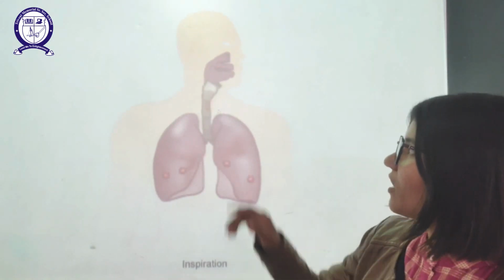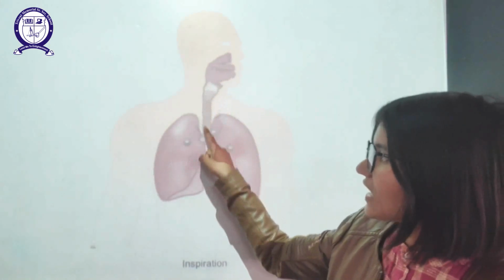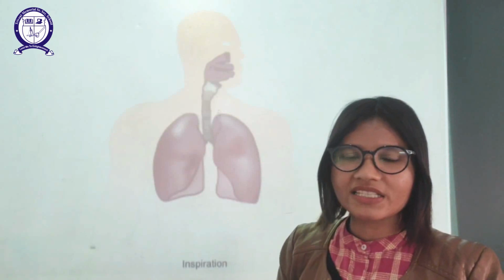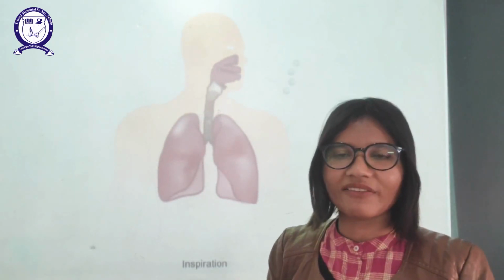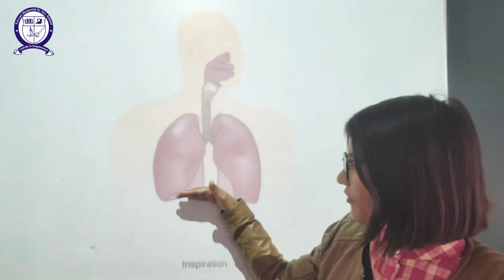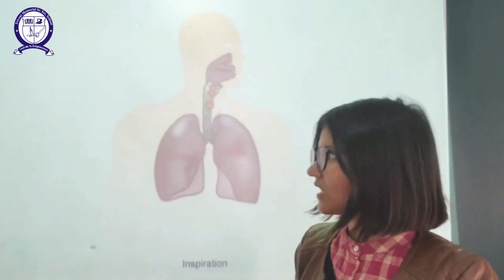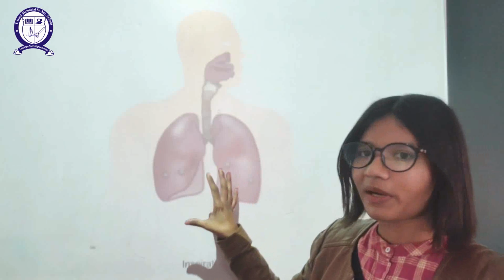As you can see, once oxygen is going inside, the lungs are increasing in size, then the chest cavity is increasing in size, and the diaphragm is going below so that it will provide enough space for these lungs. Okay, so this is the whole movement of inspiration.